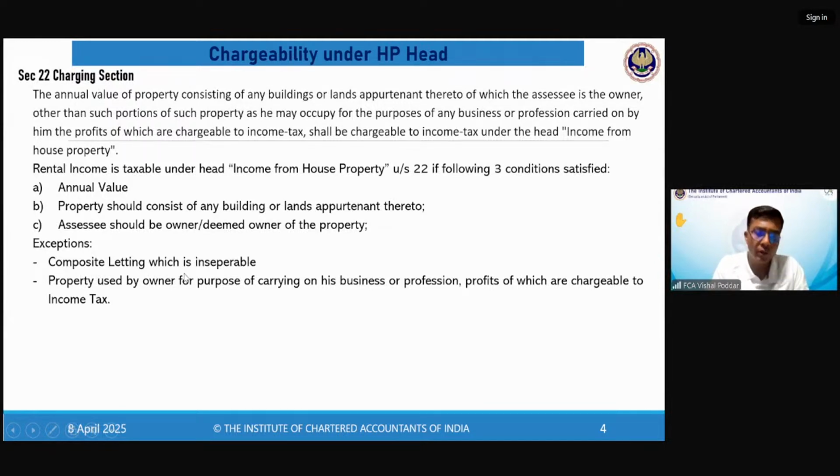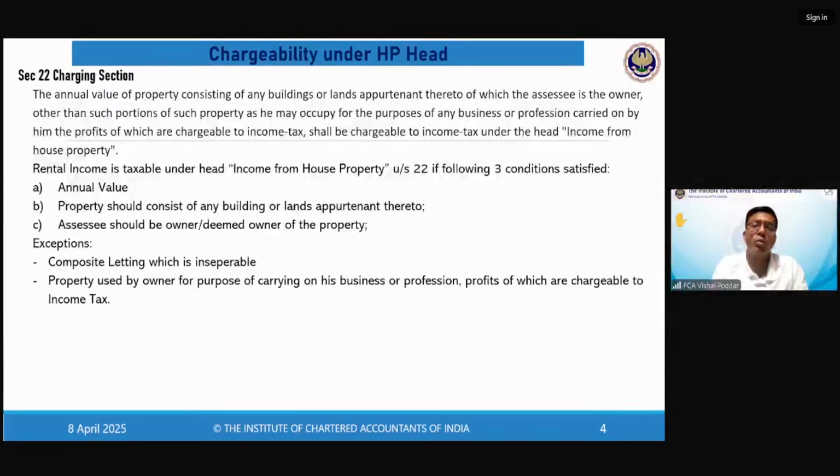So where along with building, any other asset or equipment is given, and it is given as one single inseparable contract. What is inseparable? Let me just give you some insight on this. Inseparable means where the nature of this composite letting is such that you cannot separate the assets and equipment, which means separate not physically. It means that without this asset or equipment, I am not ready to take your property.